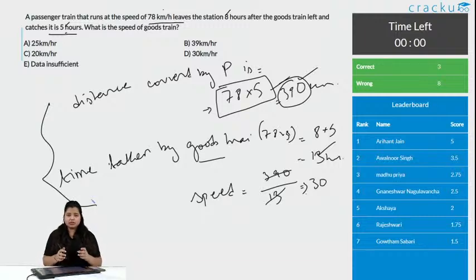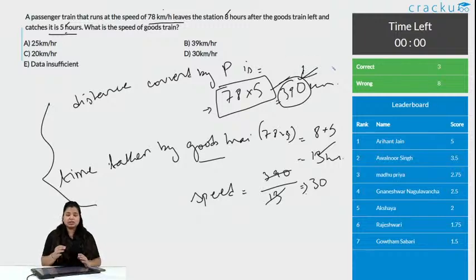Just the basic thing we did is we know the speed of the passenger train, we know it took 5 hours to reach the point where the goods train had reached. So, we can just multiply them and calculate the total distance that the passenger train traveled to catch the goods train. Yes, we got it, that is 390.